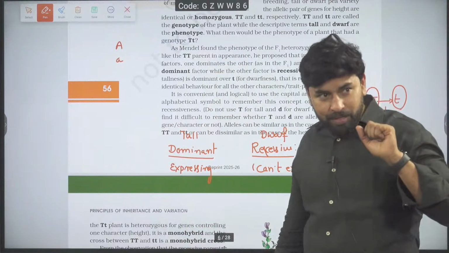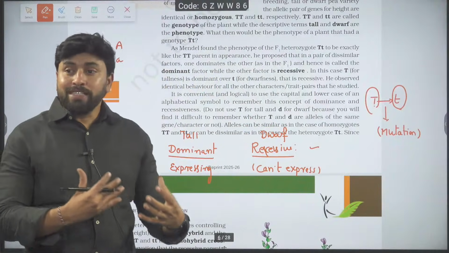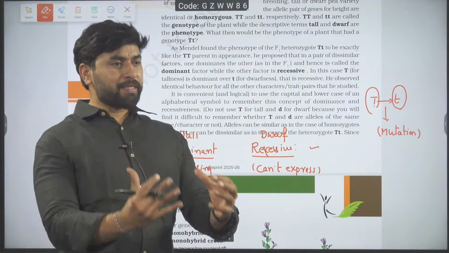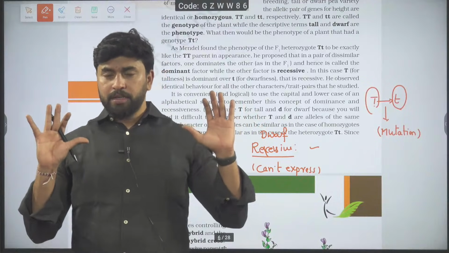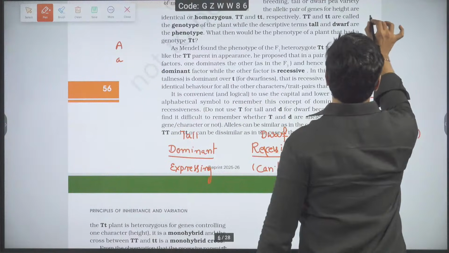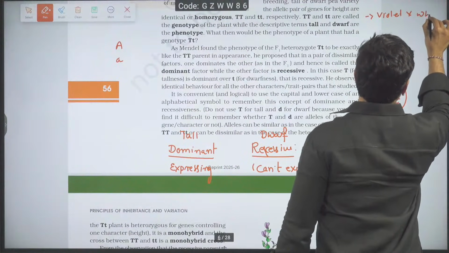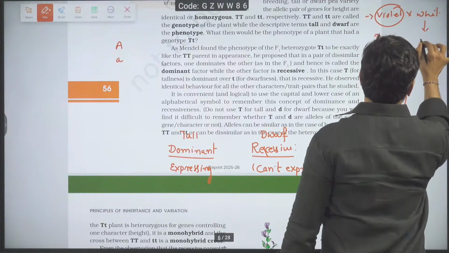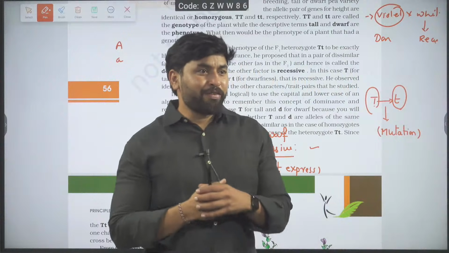What is recessive? Lack of dominance, lack of expressibility, is called recessive. Having expressibility is called dominance. This much clarity we need. Imagine a flower that is violet and a flower that is white. I am saying violet is dominant, white is recessive. Now tell me, how did you get the white flower?